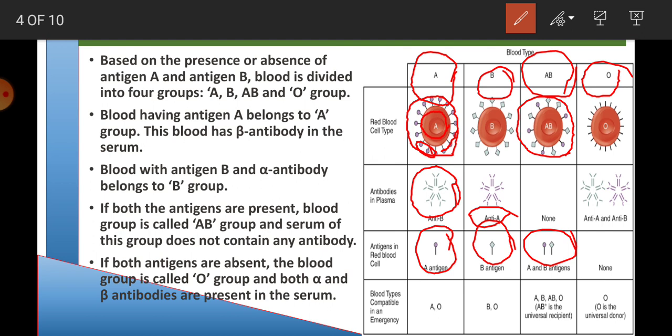And if there are no antigens, then both antibody type A and type B will be produced. As there are no antigens, both A and B antigens will be foreign particles, and that's why there will be both antibodies.